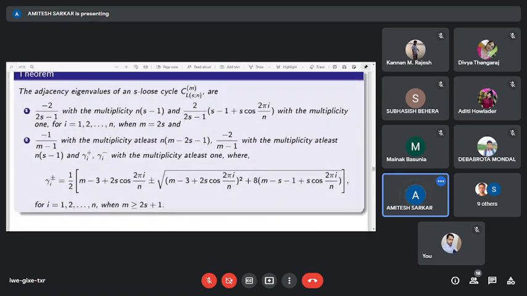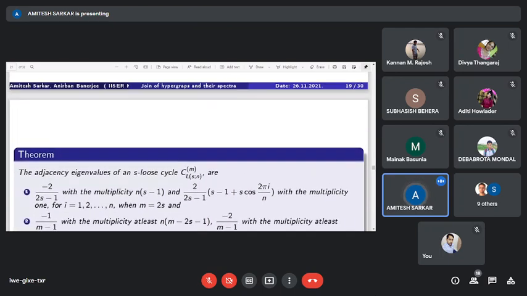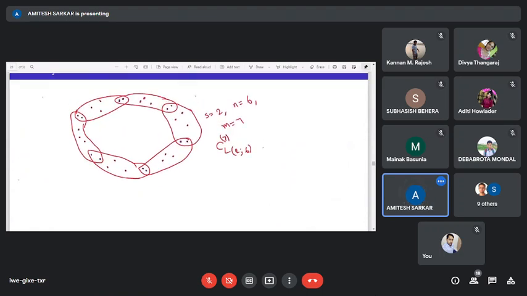We have this theorem. The adjacency eigenvalues of an s-loose cycle are as follows. These are the eigenvalues of s-loose cycles when m equals 2s. In that case, there will be no intermediate vertices of this type.